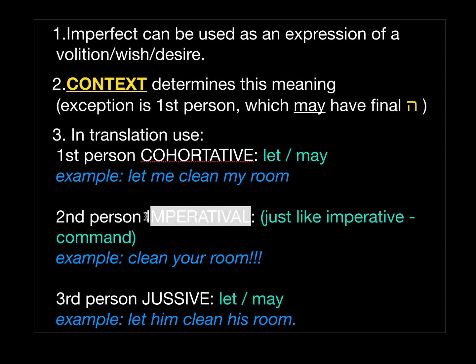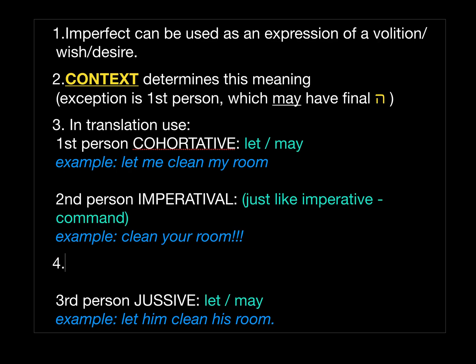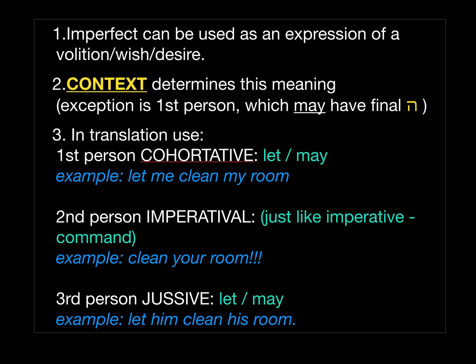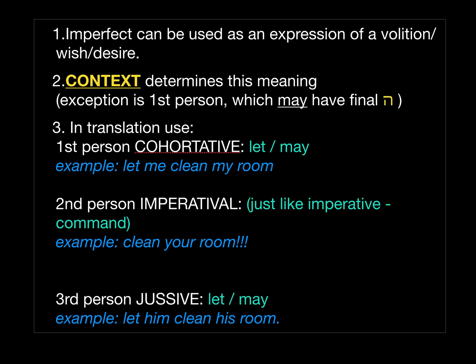A little side note about the second person, the imperative. Sometimes it can be used as a stronger form of an imperative, and this works also in English. For example, if you have children, you can say clean your room with an exclamation mark.